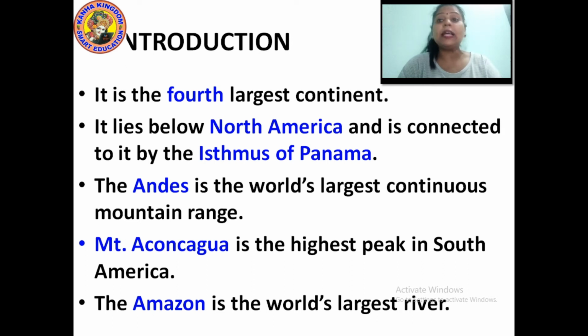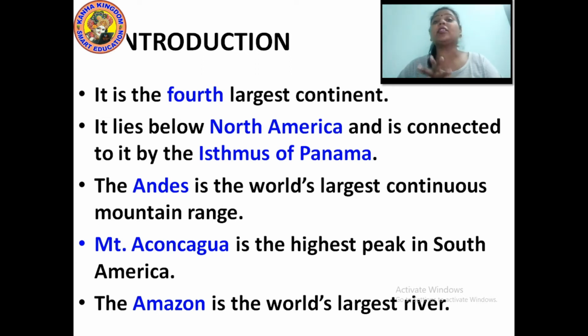It lies just below North America, and it is connected to North America by the Isthmus of Panama.